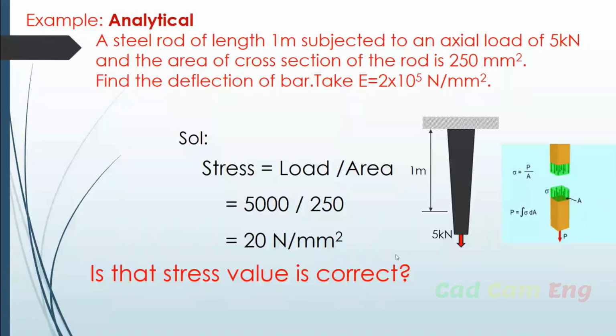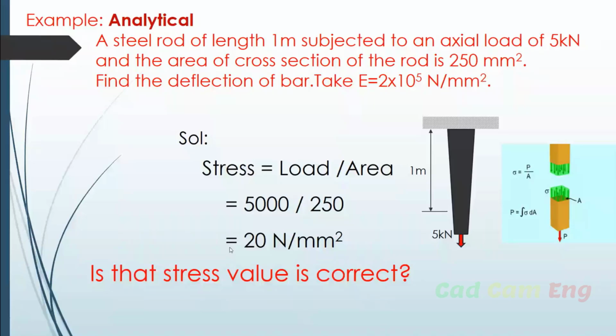Whatever we are studying, this 20, what is it? That is an engineering stress, not a true stress. True stress is what? 50 is the true stress. Clear? So are you accepting this? So 20 is an engineering stress because we made some assumption. Based on the assumption, we are calculating some values.